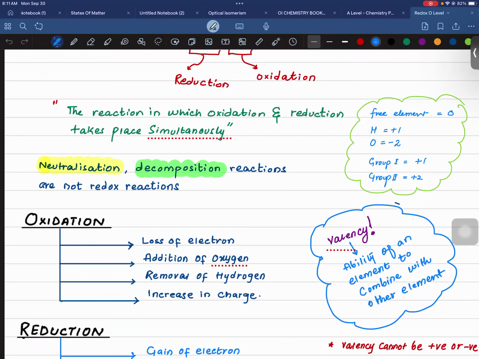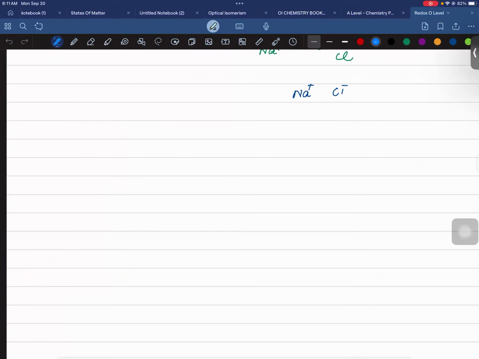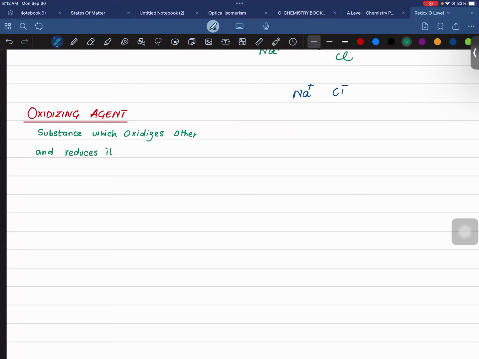So, oxidizing agent. Oxidizing agent is a substance which oxidizes other and reduces itself.